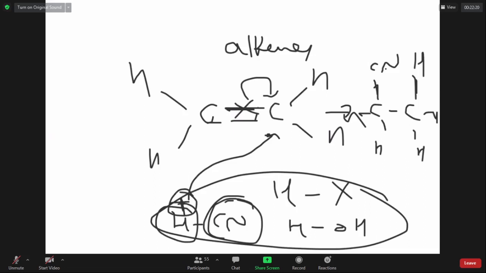What are the reactions of alkenes? Electrophilic addition reactions. Who are more reactive? Alkenes are more reactive. Who are less reactive? Alkanes are less reactive. If alkanes are less reactive, what is the name they got? Paraffins. What are the reactions given by alkanes? Alkanes give free radical substitution reactions. Alkenes give addition reactions. They are electrophilic addition reactions.